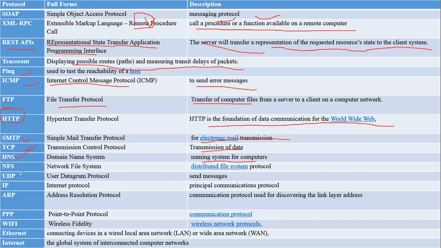Next one is UDP, User Datagram Protocol. Again, this is actually a connectionless protocol to send messages. What are connectionless and connection-oriented protocols? I'm going to discuss that in the next slide.